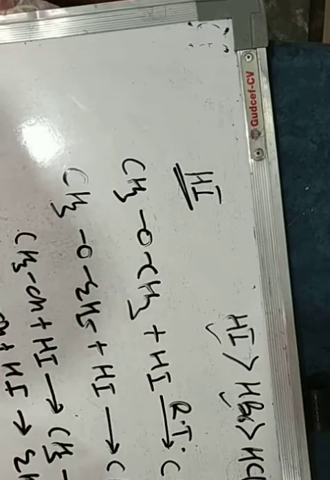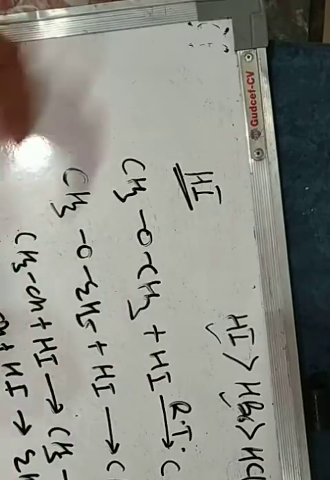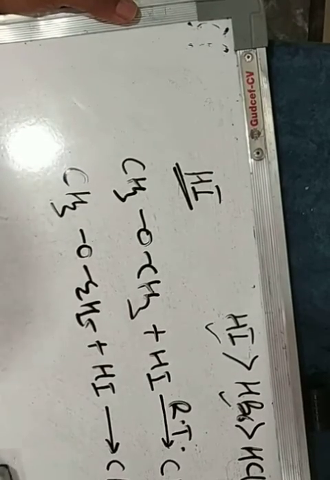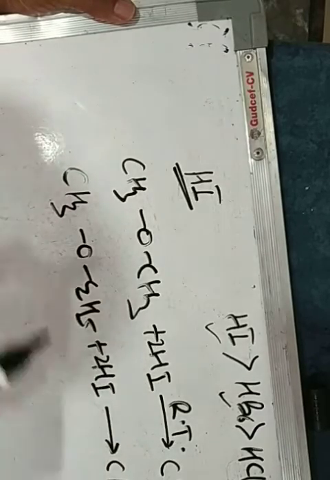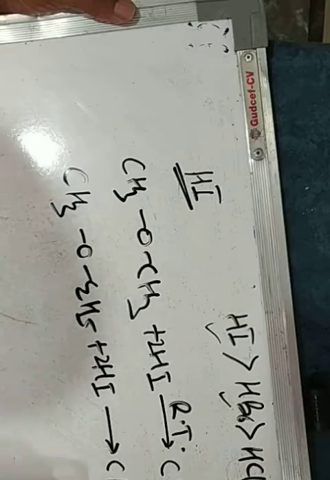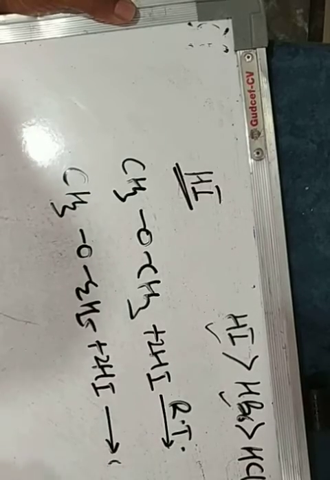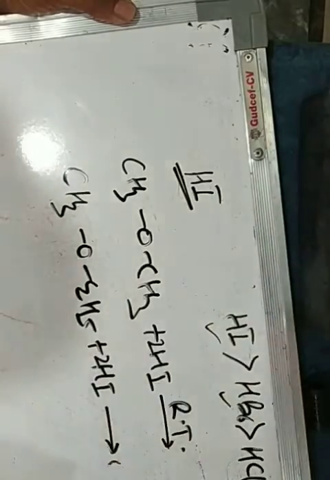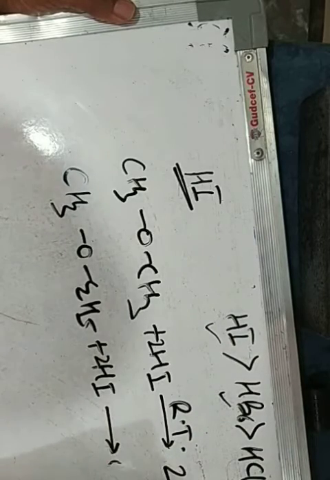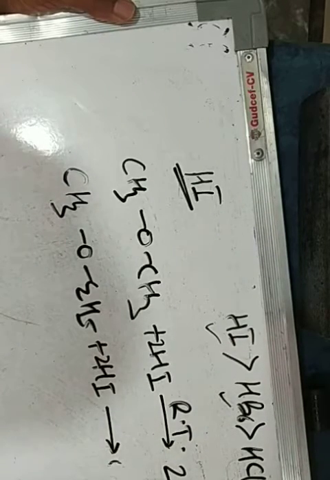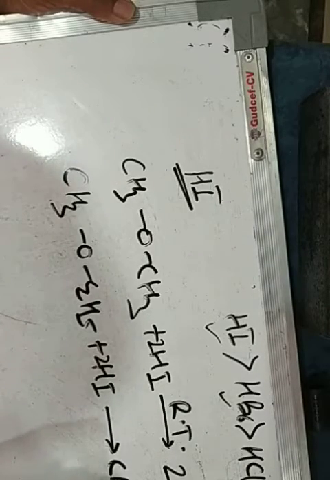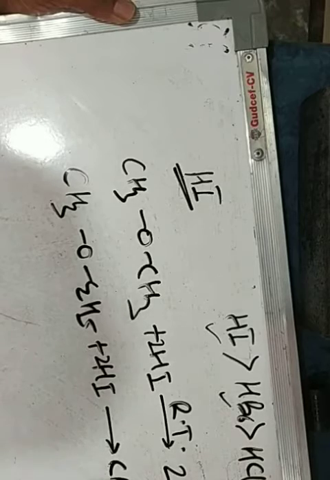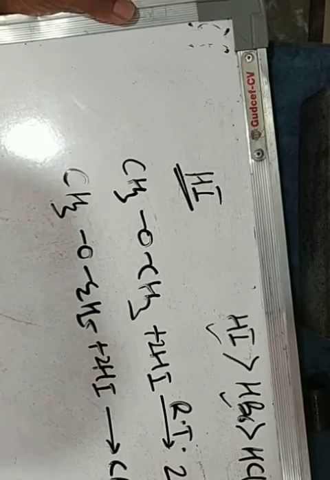So in hot condition we can write the balanced equation: instead of one HI, two HI react with ether and we get two molecules of alkyl iodide. If simple ether is there, we get two molecules of the same alkyl iodide along with water. If mixed ether is there, we get two molecules of two different alkyl iodides along with a water molecule.